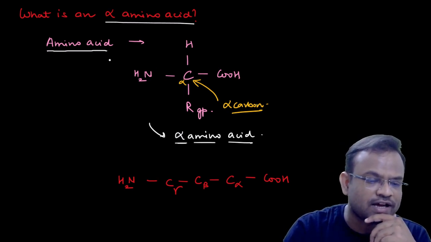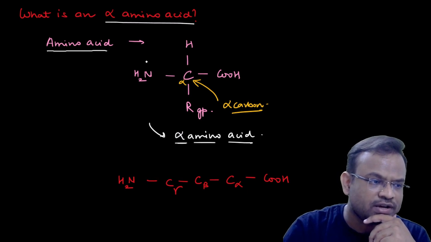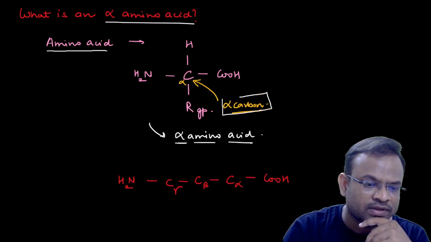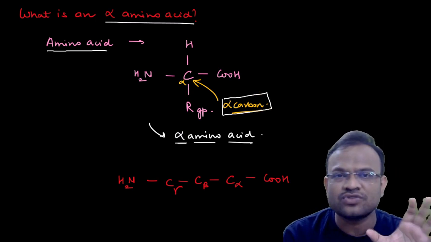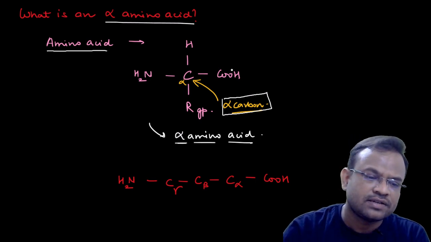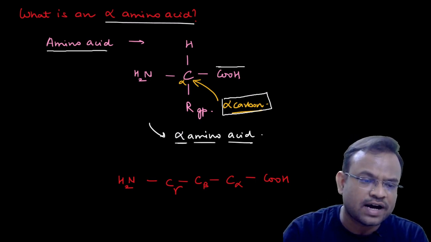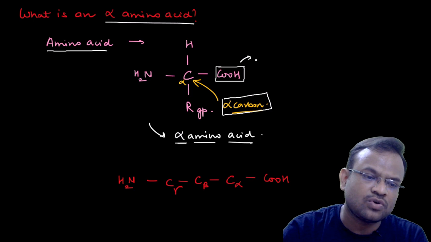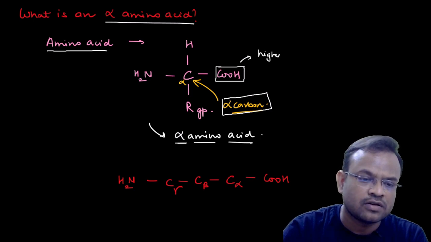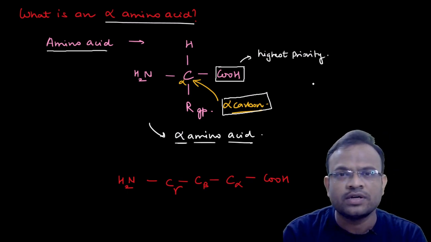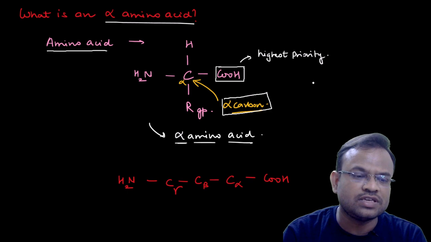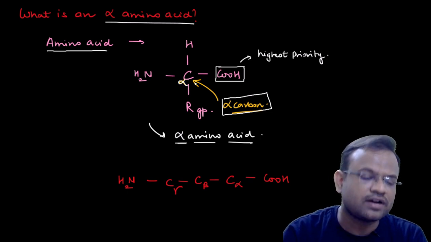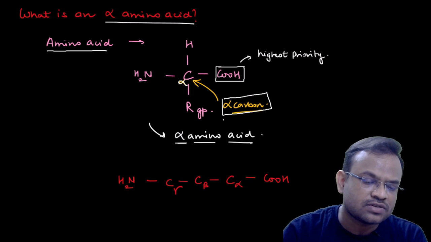You can check out this. I have made a typical amino acid. Over here you can see that at the center this is the alpha carbon. Now what is actually an alpha carbon? Understand this, that because this COOH has the highest priority, as you would have heard in basic chemistry classes, the carbon that is attached to this COOH is called an alpha carbon. So therefore, this is called an alpha carbon.